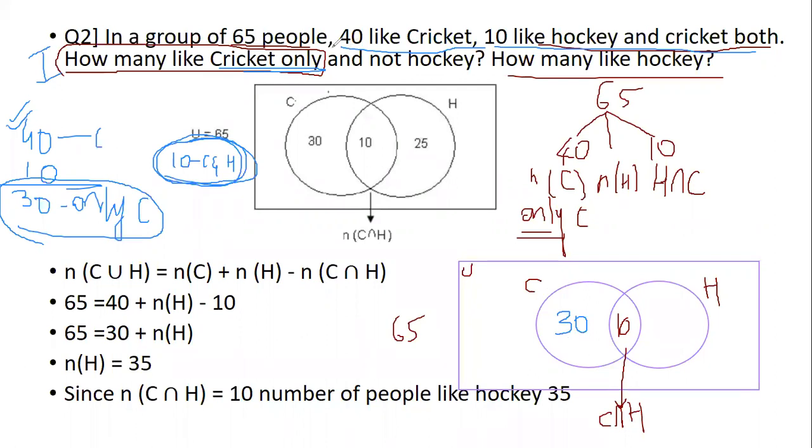But when you talk about the number of people who like to play cricket, I am repeating it again, there is a difference between playing cricket and playing cricket only. When you have "only" as an addition, it means no common elements, no intersection will be taken. So only cricket are 30 people. But when I talk about how many of them will play cricket, I have 40 of them here. Yes? So 30 and 40. Understood? Any doubts until here?